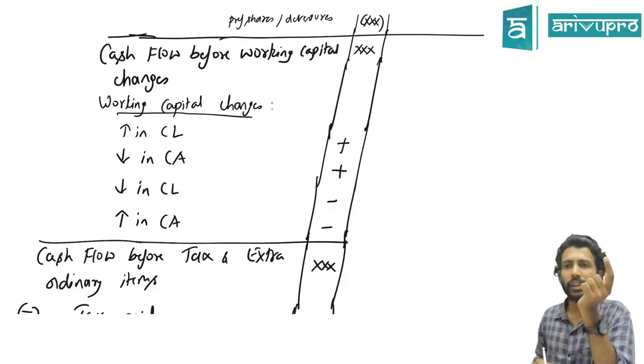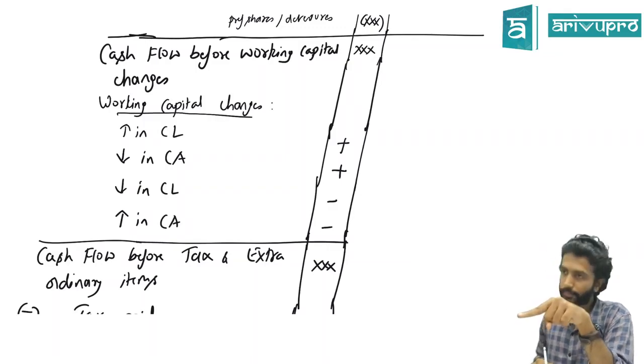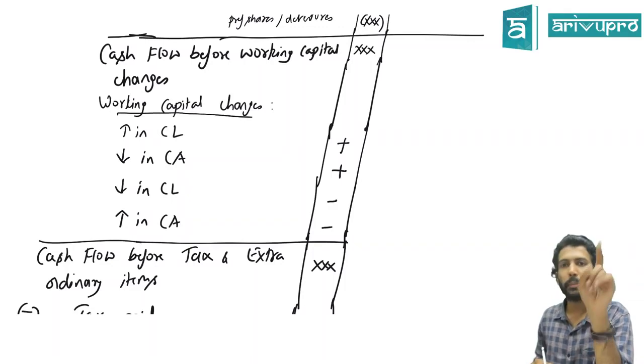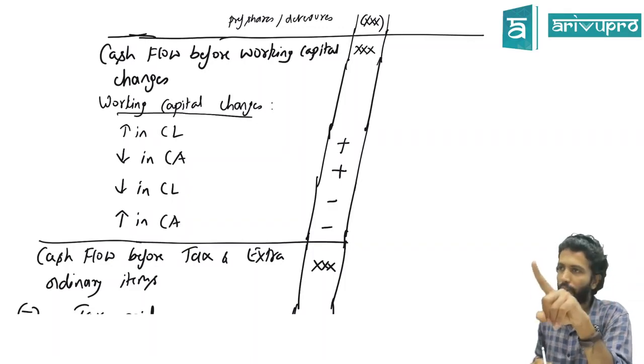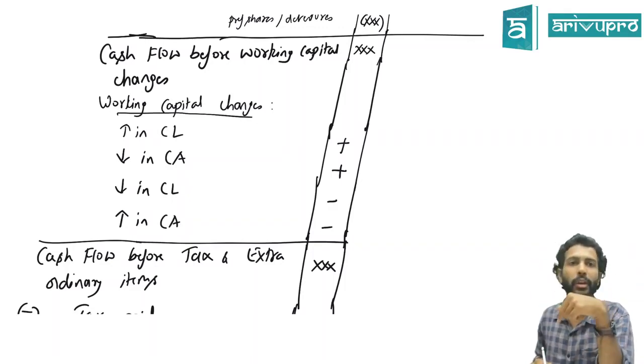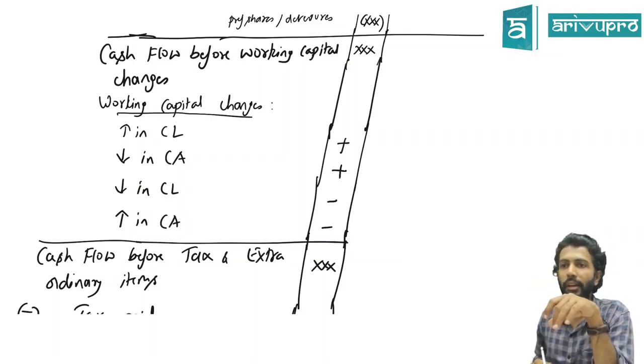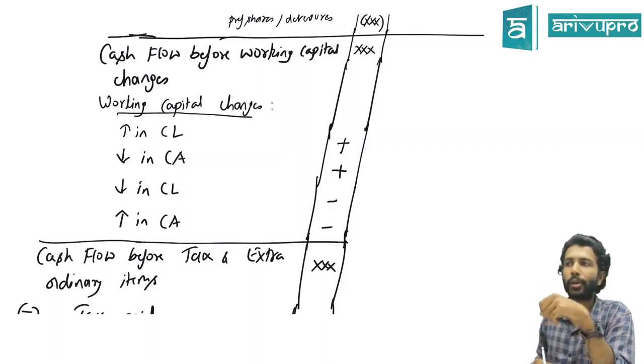Opening balance of debtors was 10,000. Closing balance of debtors is 3,000. Opening balance of debtors was how much? 10. Closing balance is only 3. That means what? We have collected some money from debtors. How much money did we collect? 7,000. It means it's an inflow or outflow? All inflows, what do we do? Add. Hence that. This is okay.